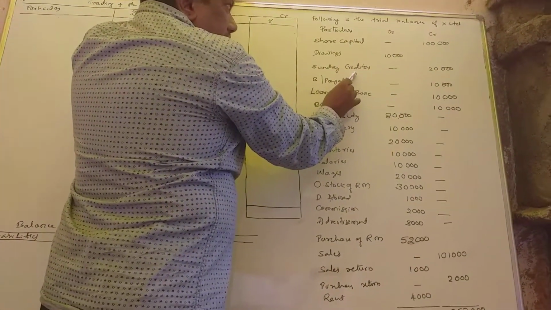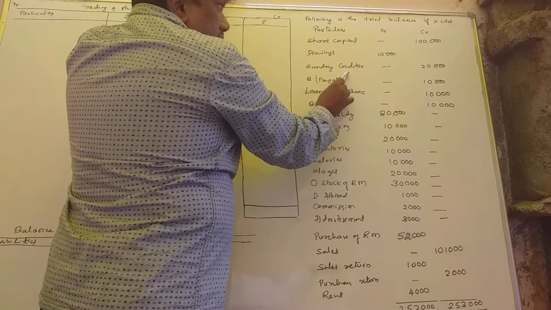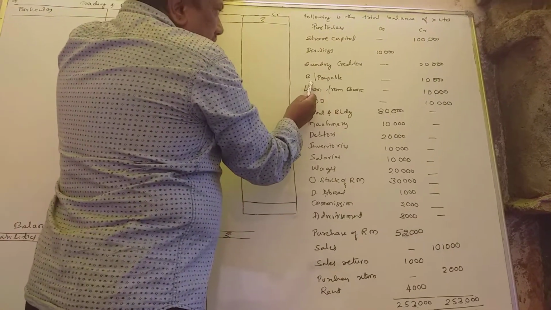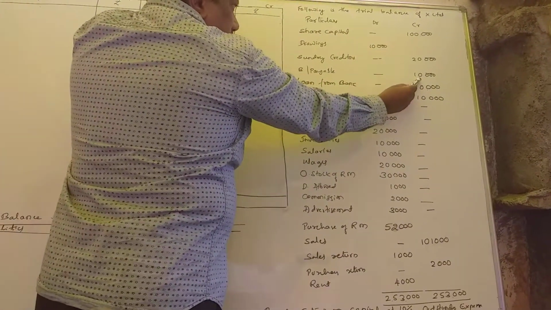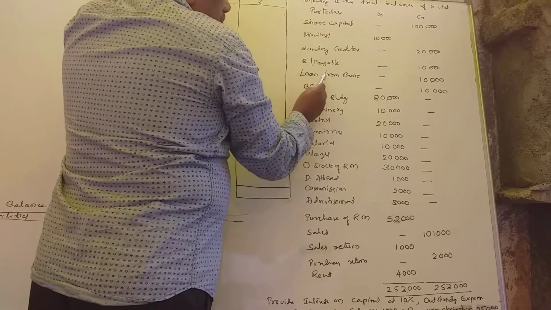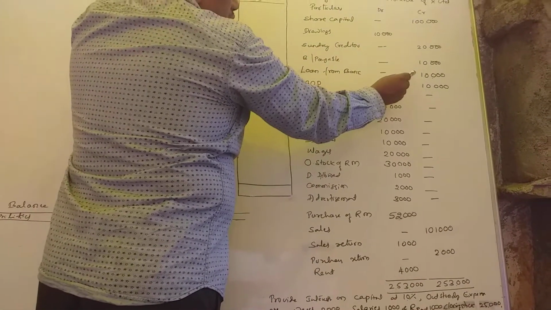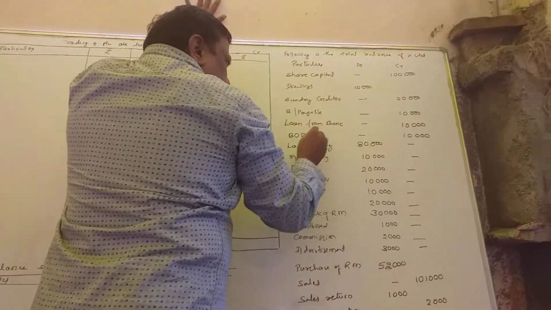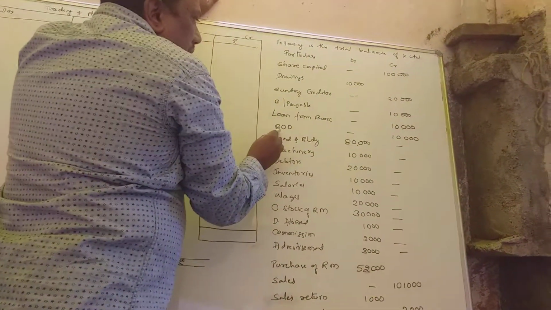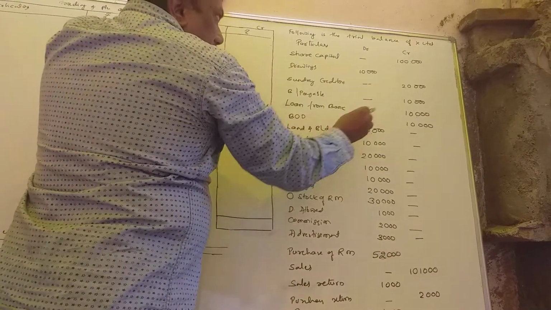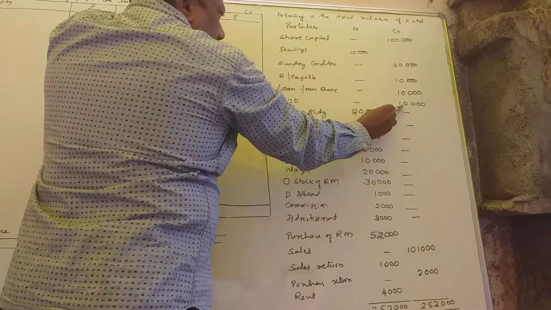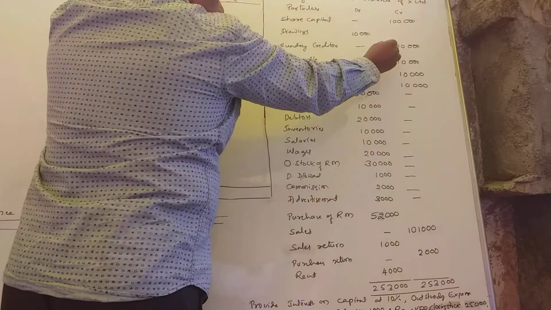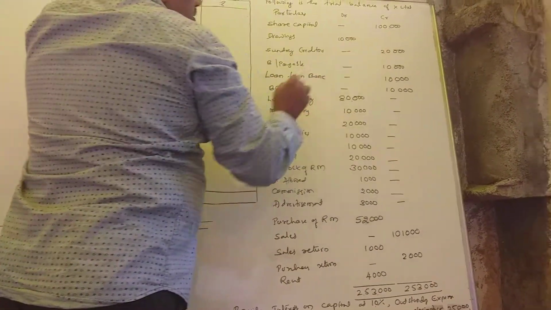Creditors, that means it's a liability. We purchased something on credit, that's why we should pay, that is 20,000. Same in the case of bills payable, that also 10,000 we should pay. Loan from bank: we took a loan, that is the responsibility of X Limited, which should pay 10,000. That's why it is also a liability. Bank overdraft: X Limited took some amount as bank overdraft, that is 10,000. It is also a liability. So all of these belong to liability.